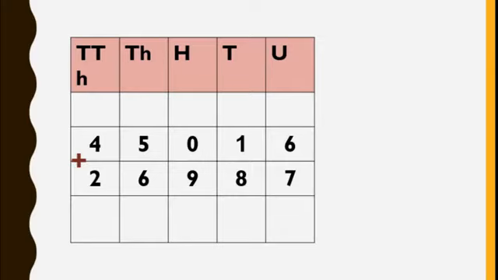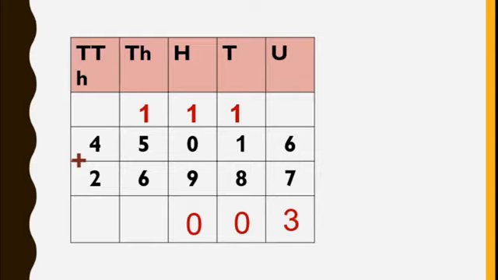Yes students, one more sum we will do of the same type. Now here also a 5-digit number is there and we will start the addition from the units column. Here 6 plus 7 is 13. So 3 I will write here, 1 is carried over, and in the tens place 1 plus 1 plus 8, that is 10. 0 I will write down and 1 is carried over to the hundreds place. Now in the hundreds column, 1 plus 0 plus 9, that is again 10. So 0 I will write down and 1 is carried over to the next column.